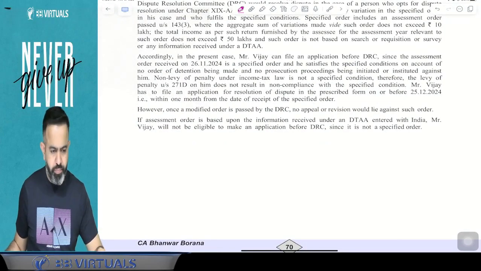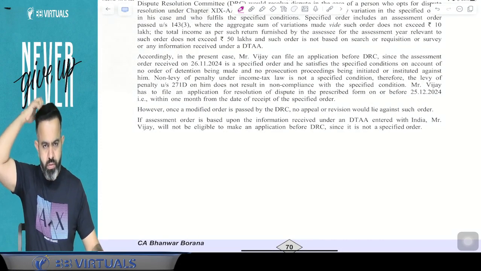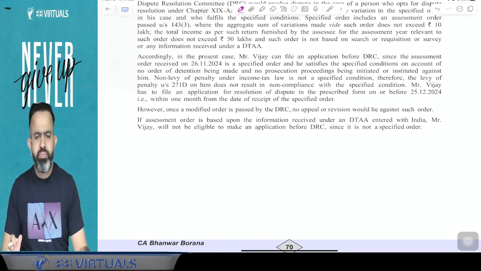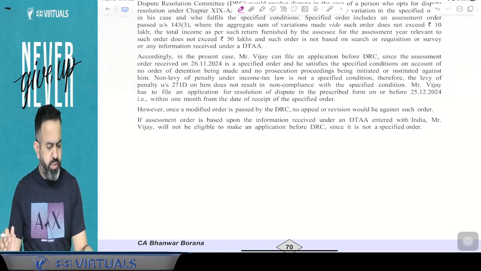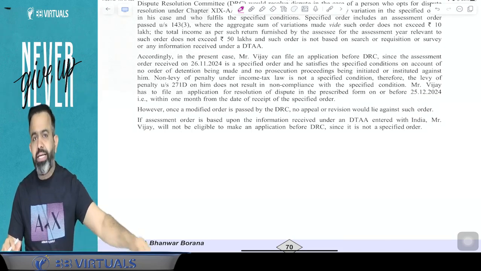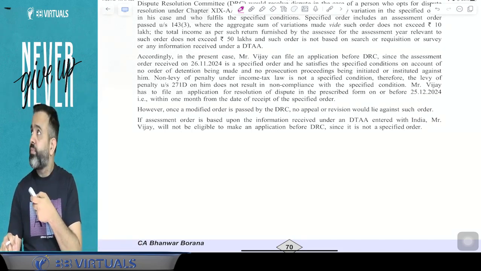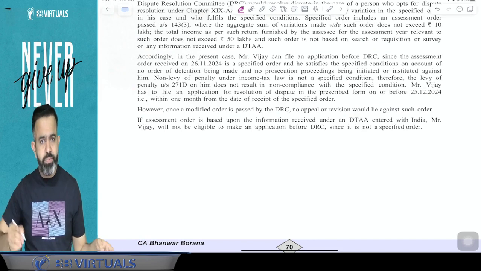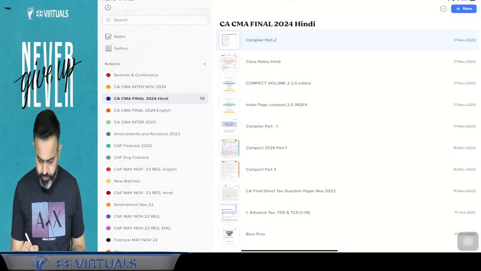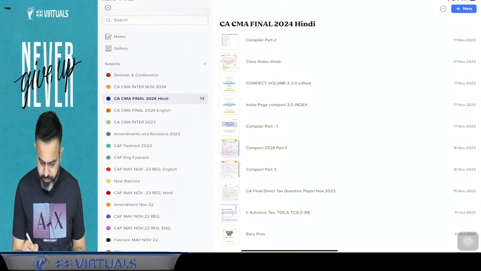Yes, people, done. Any doubt? Manoj Raj, I hope your doubt is clear. There is a variation in respect of total income, obviously, up to 10 lakh. So that 10 lakh is for the income, not for the taxes. Got it? Okay, so this is one topic we have completed.